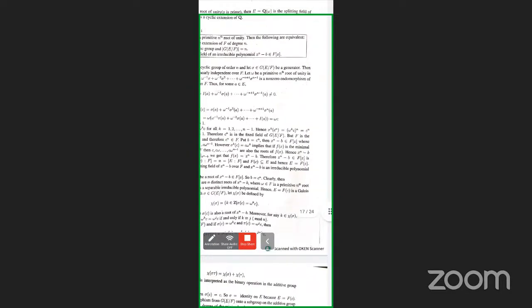For k equals 1 up to n minus 1. So therefore, c power n is in the fixed field of G(E/F). But F is the fixed field of G(E/F). So then c power n belongs to F. So put b equals c power n.